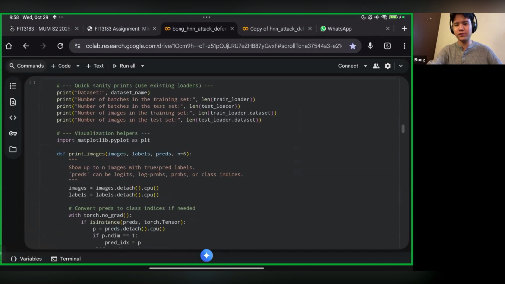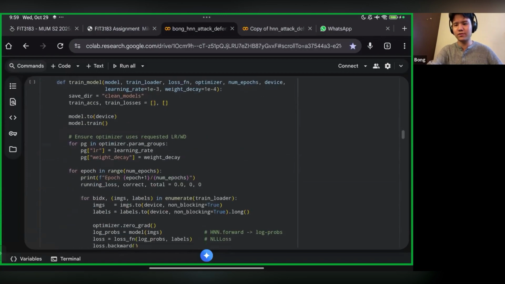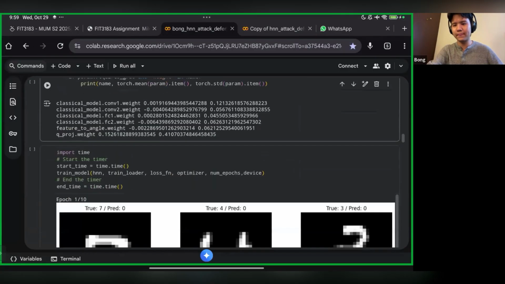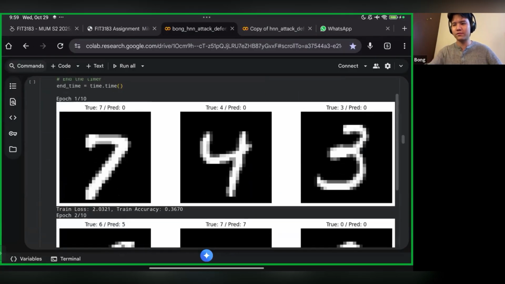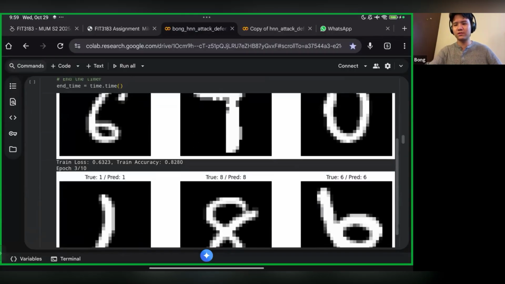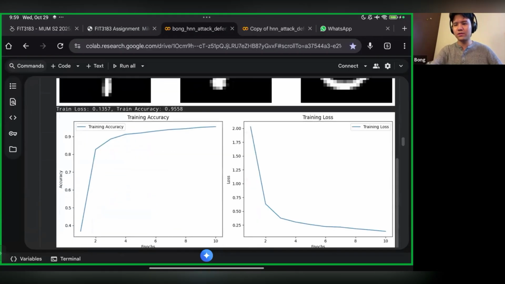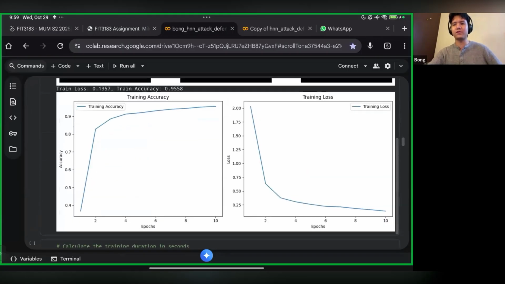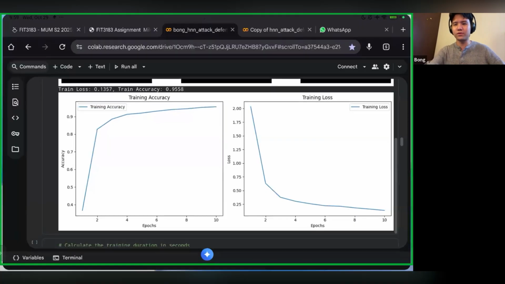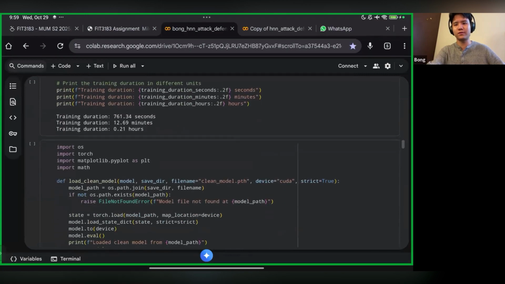Then as we go through here, we print the images. You can see once we train the model, in epoch 1 what the model actually predicted at first. It started from 0.36, then jumped to 0.8, and so on and so forth. By the end we have 0.95 training accuracy and 0.135 training loss. So that's actually pretty good for a clean model, right?